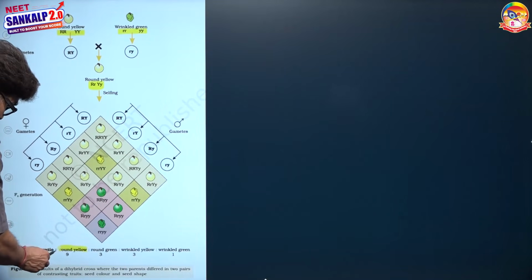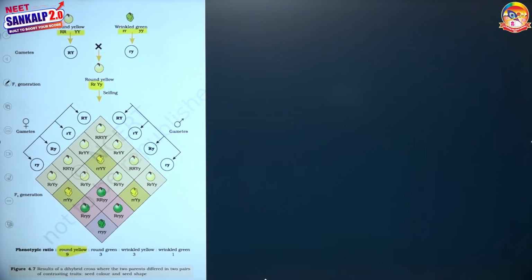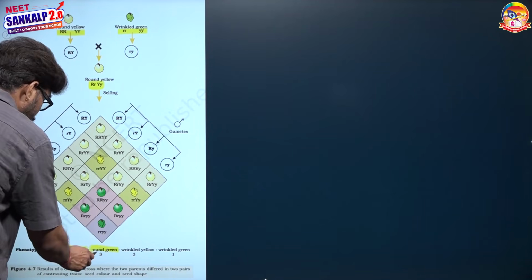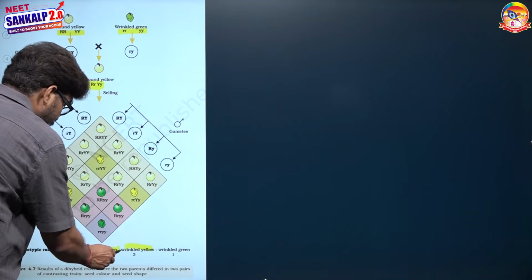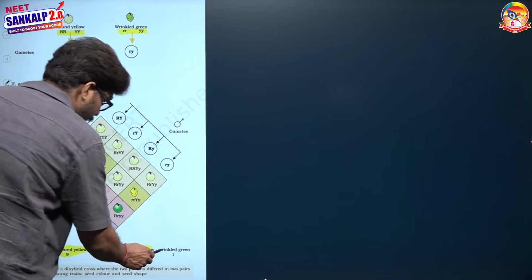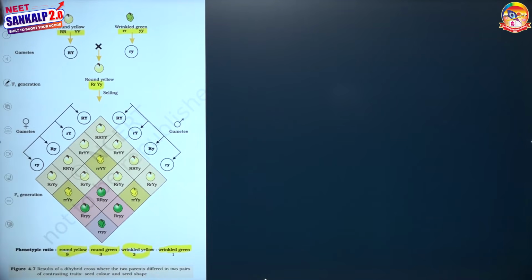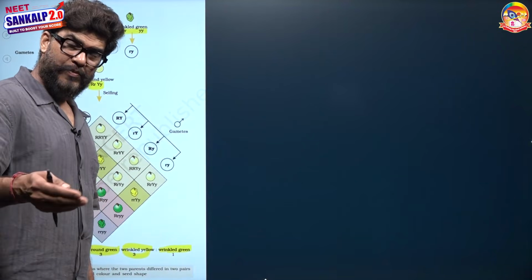That 9 members are round seed with yellow color, 3 members are round seed with green color, 3 members are wrinkled seed with yellow color, and 1 member is a wrinkled seed with green color. It means 9 plus 3, 12 out of the 16 are round, and 3 plus 1, 4 are wrinkled. Similarly, 9 plus 3, 12 are yellow and 4 are green. It means round to wrinkled is 12 to 4, yellow to green is 12 to 4, which means 3 to 1. Both characters are following their monohybrid ratio.